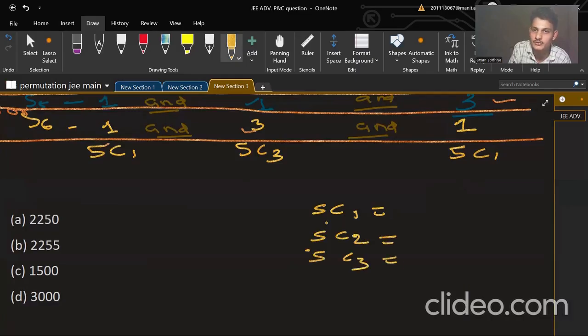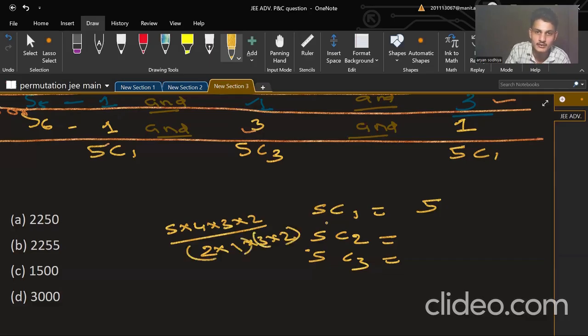So 5C1 is 5, 5C2 is 5 into 4 into 3 into 2 upon 2 into 1 into 3 into 2. This is 5 minus 2 factorial, this is 2 factorial, and this is 5 factorial. So 3 into 2, 3 into 2 get cancelled and 2 here is gone. 10 is the answer. In a similar way, 5C3 is also equal to 10 only.